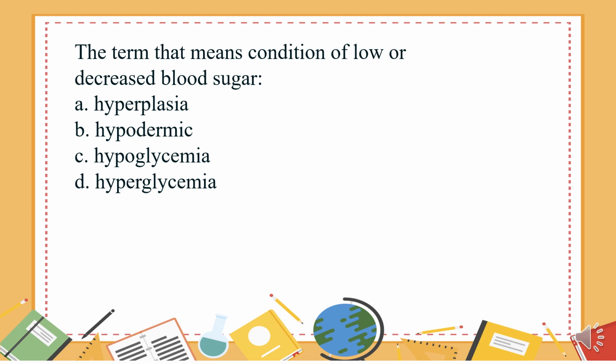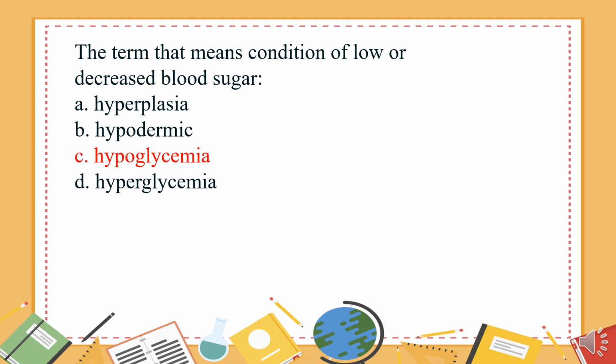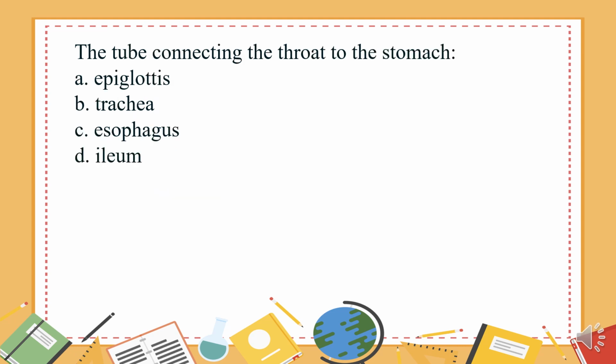The term that means the condition of low or decreased blood sugar. A. Hyperplasia. B. Hypodermic. C. Hypoglycemia. D. Hyperglycemia. The answer is C. Hypoglycemia.